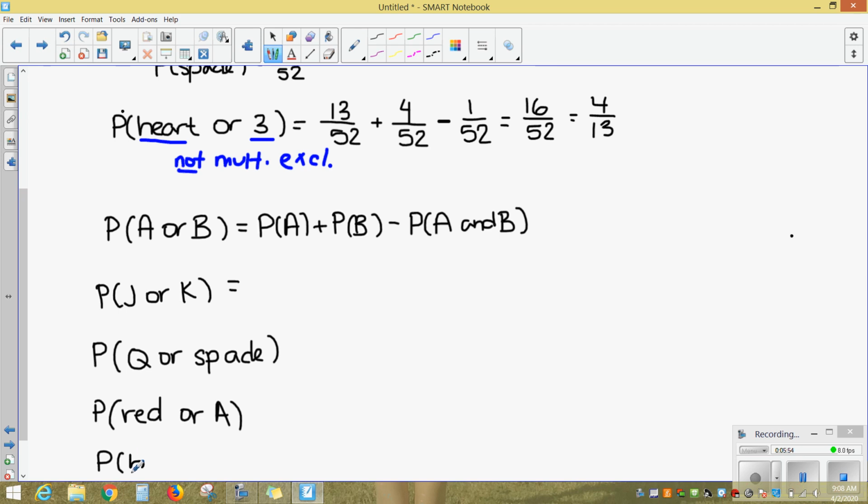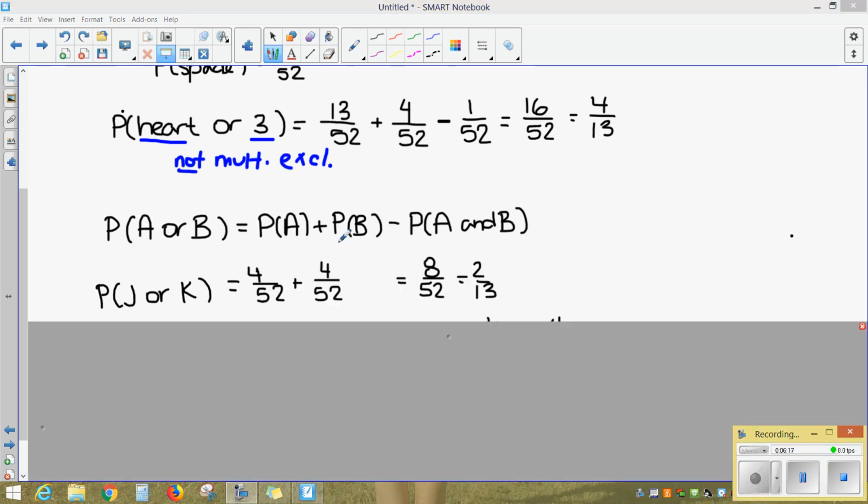Probability that I draw a black card or a heart. So pause the video on this, see if you can use the formula the right way, and when you turn it back on, the answers are going to be here, so don't turn it back on until you're ready to see the end.